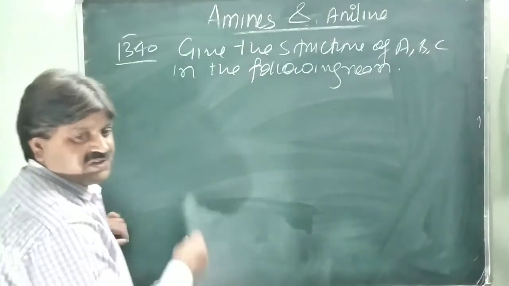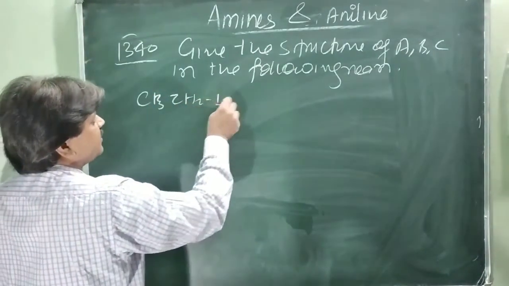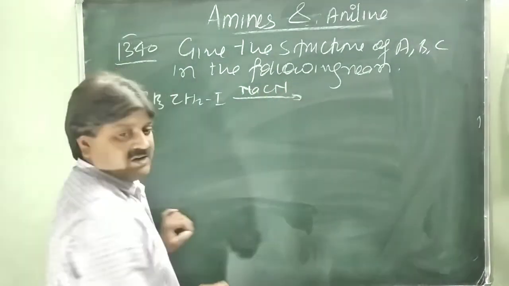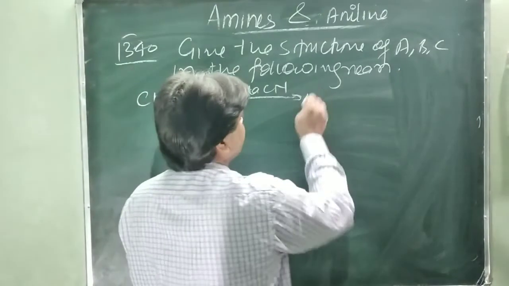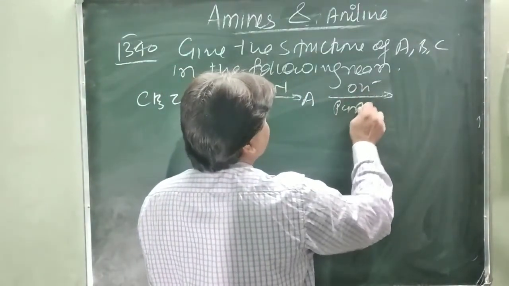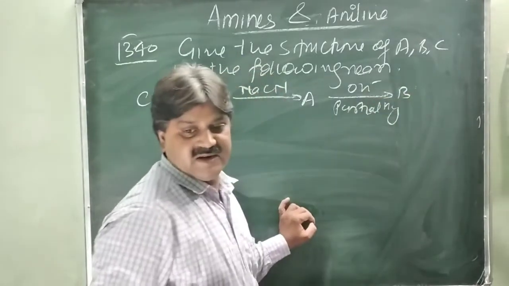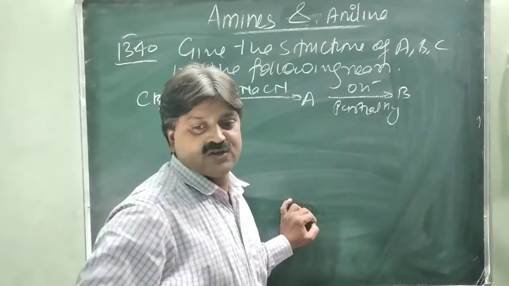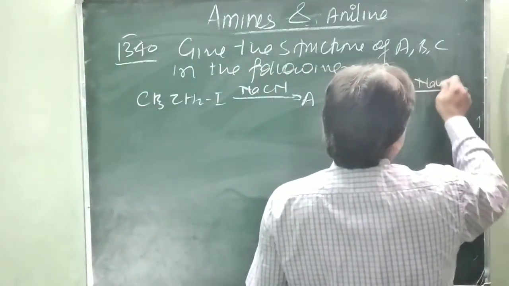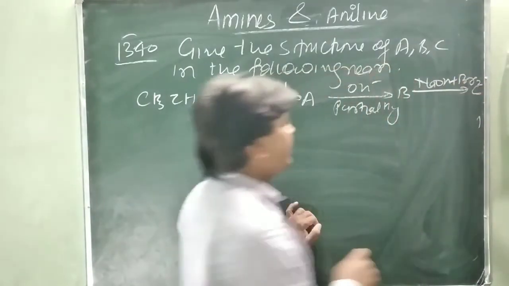The first one is CH3CH2I in the presence of NaCN, forming A. Then partial hydrolysis forms B. Then B is treated with sodium hydroxide and bromine, NaOH plus Br2, forming C. What will be A, B and C?